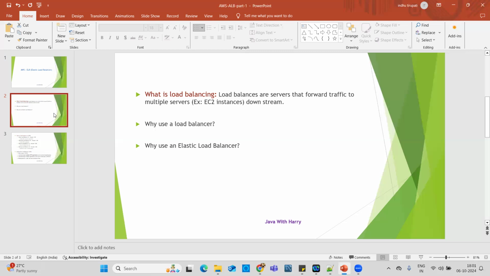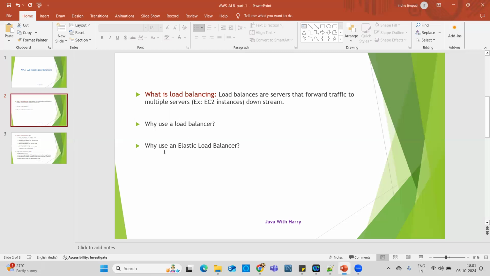And these load balancers we can set up for high availability in different zones as well. The main advantage of load balancers is that they can separate public traffic from private traffic.